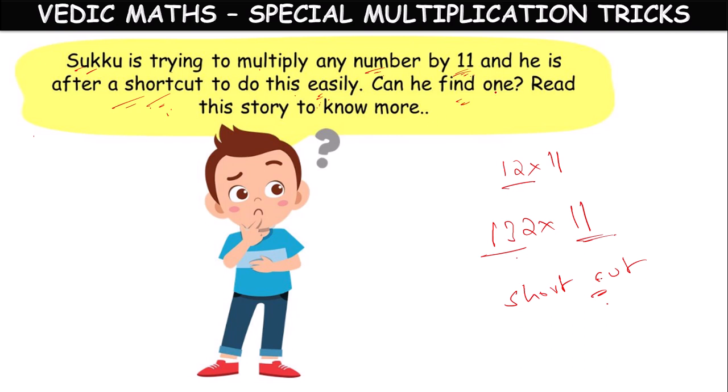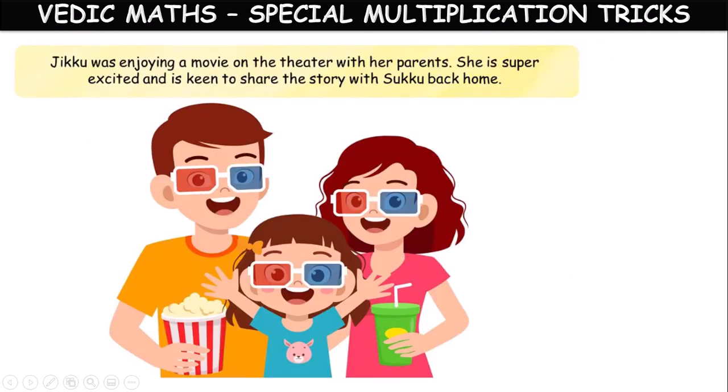So let's see whether he can find this or not. For that we have to read the complete story. So this Suku has a friend. Her name is Ziku. So this Ziku was enjoying a movie at the theater with her parents. She is super excited and very keen to share the story with her friend Suku back home. After coming home, she wants to share the story with her friend Suku.